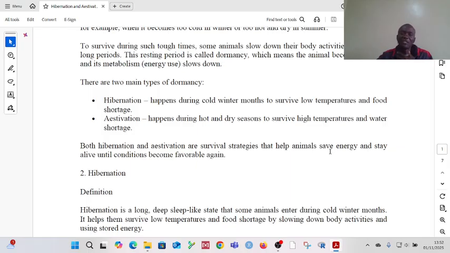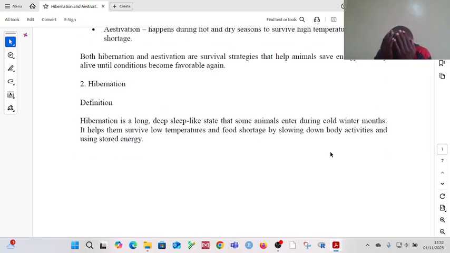So let's get into the particulars of the two, and we begin with hibernation. As a definition, hibernation is a long, deep, sleep-like state that some animals will enter during cold winter months.